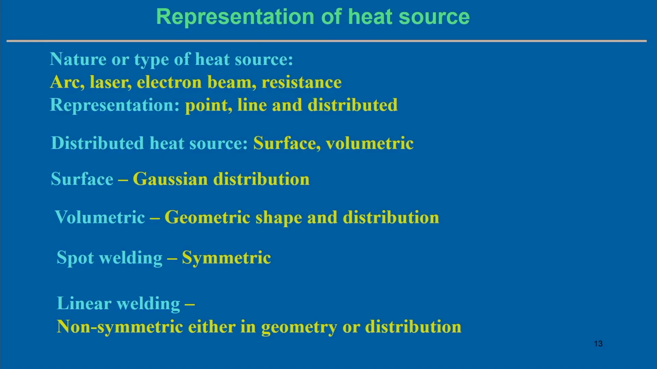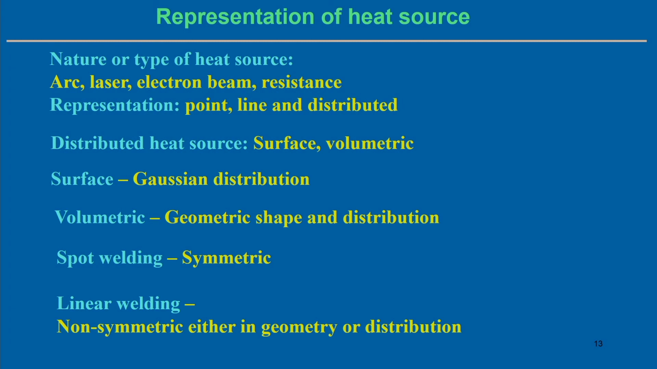So, distributed heat source can be distributed over the surface, or it can be distributed over the volume. So, both surface distribution and volumetric distribution you have to look at; the different heat source models depend on that. Then in surface distribution it can be uniform, or normally in arc welding processes the surface distribution can be Gaussian in nature. So, we normally follow the Gaussian distribution.